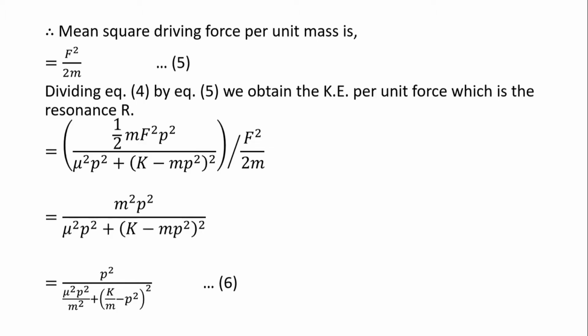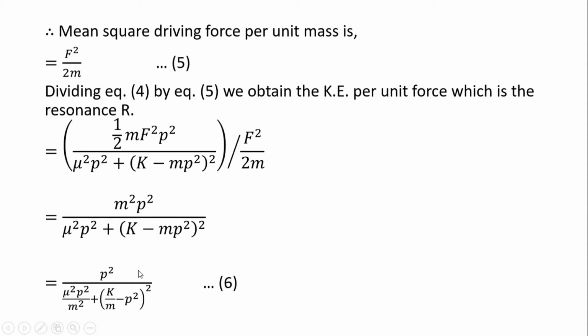Dividing equation 4 by equation 5, we obtain the kinetic energy per unit force, and it is known as resonance R, and it is given by this equation here. If we solve this equation and rearrange the terms by dividing numerator and denominator by m square, we obtain the final expression for the resonance as shown in this equation 6.